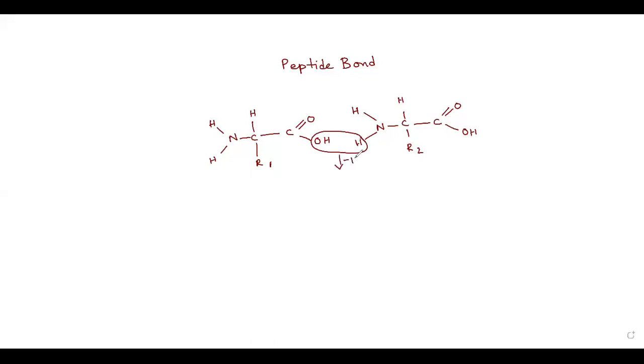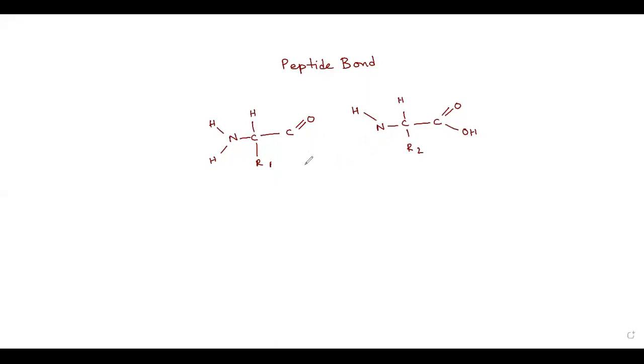A water molecule is removed and there will be creation of a bond between these structures, which is known as a peptide bond. This structure will be known as the peptide bond structure.